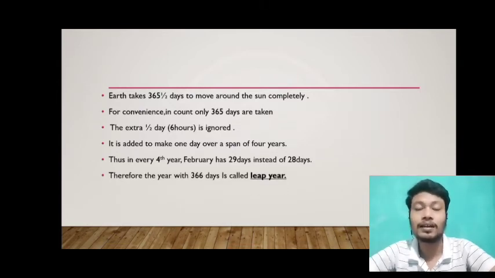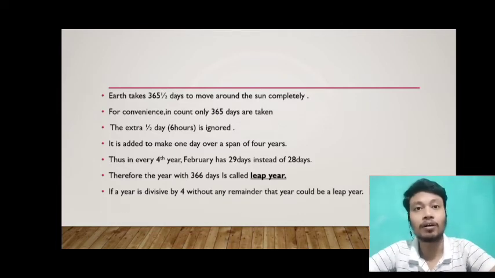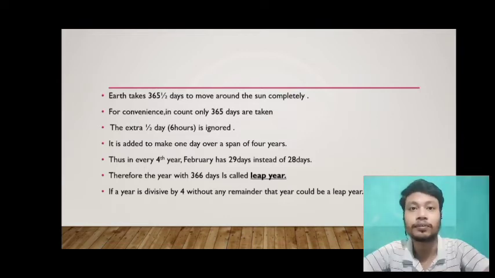Now the question is, how can you calculate whether the year is a leap year or not? For that, you have to take the year and divide it by 4. If it is completely divisible by 4, without any remainder or without any point, then that year can be called a leap year.